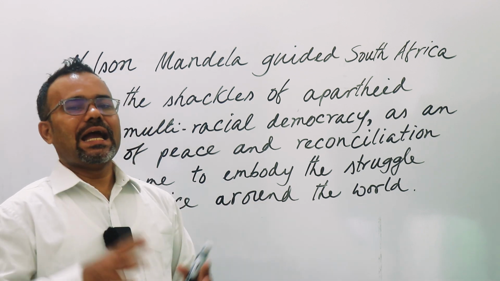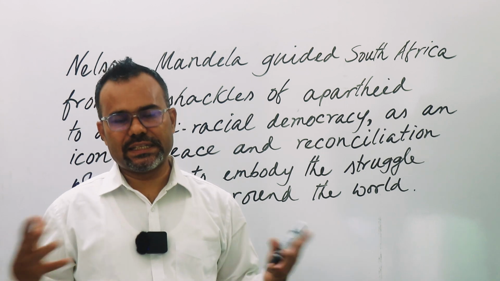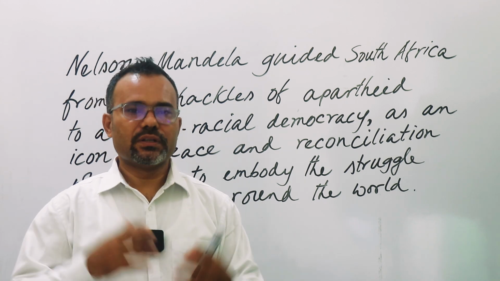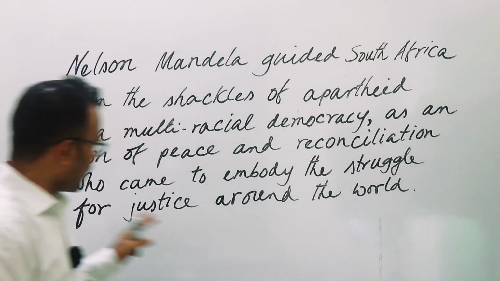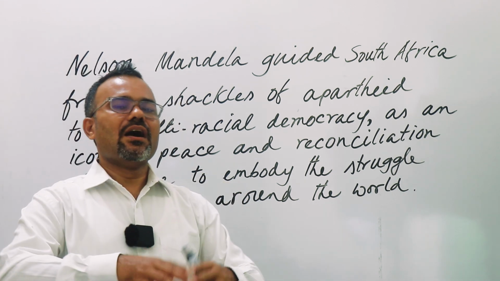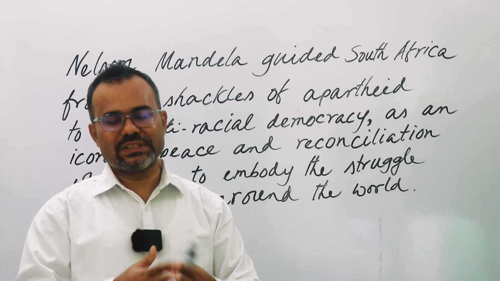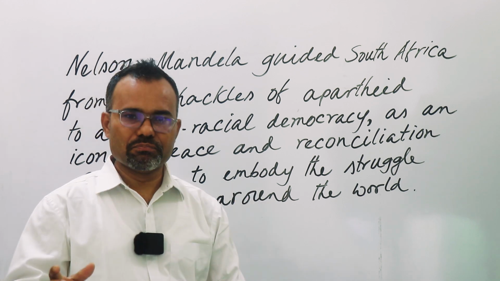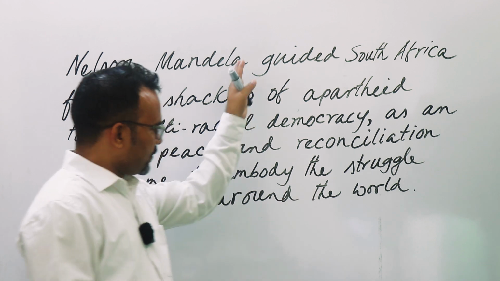It means at that time what happened, like different nations, they actually struggled for their democracy, for their justice, and Nelson Mandela was someone who came to embody what was happening around the world. He was the leader too, came to embody, means he was the icon or symbol to protest something for justice. Okay, so this is the meaning.